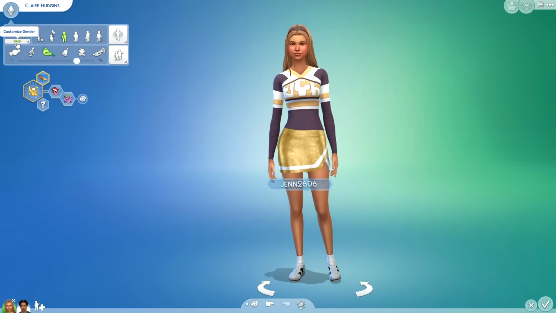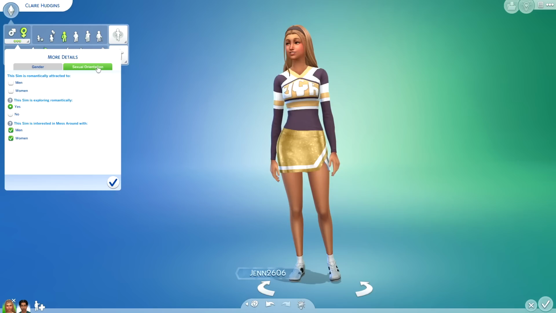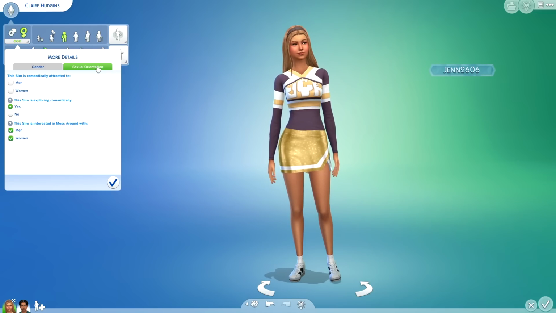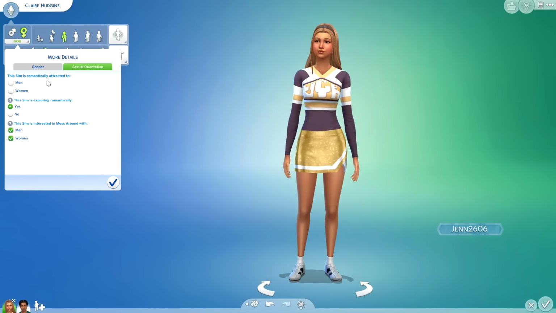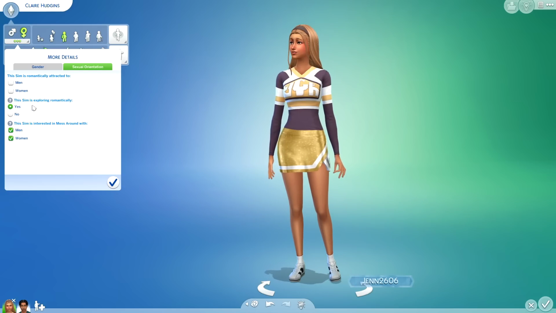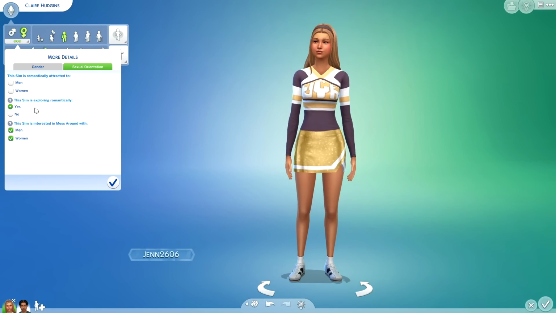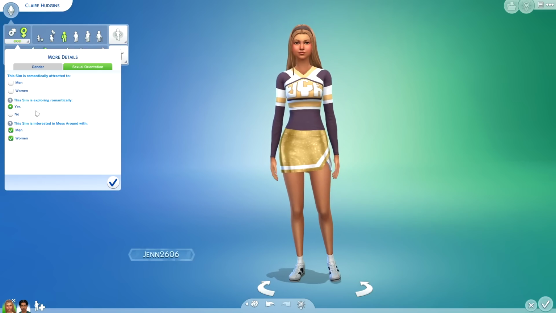So underneath customized gender, there is the brand new sexual orientation tab, which will allow you to really fine-tune your Sims preferences. So for instance, you could select this Sim is romantically attracted to men or women, and it also gives you the option to allow your Sim to explore, meaning if they are open to exploring their sexuality, they aren't necessarily going to be attracted to one specific gender. They're going to be open to all genders, you know?